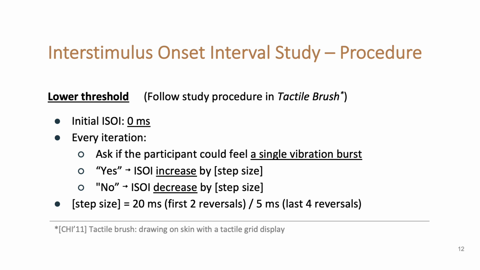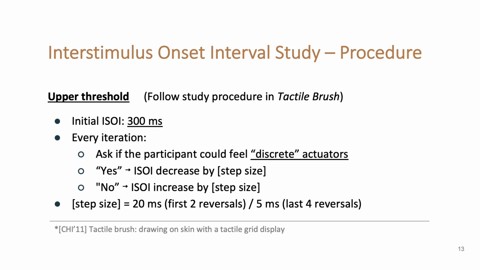In every iteration, we ask the participant if they can feel a single vibration burst. If the answer is yes, we increase the ISOI value. Otherwise, we decrease it. The trial ends after the ISOI value reverses 6 times. Then we record the average of the last 4 reversals. The upper threshold is quite the same, except that the initial ISOI value is set as 300 milliseconds, and that we ask if the participant can feel discrete actuators.